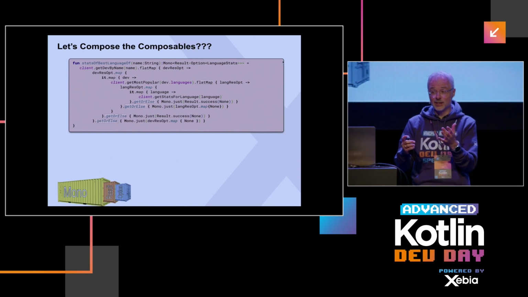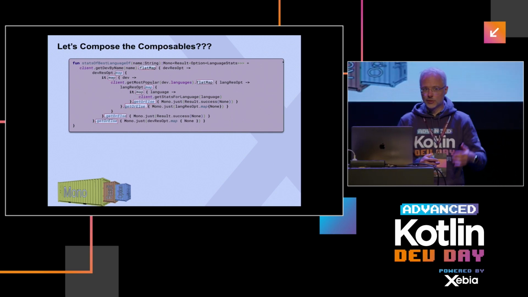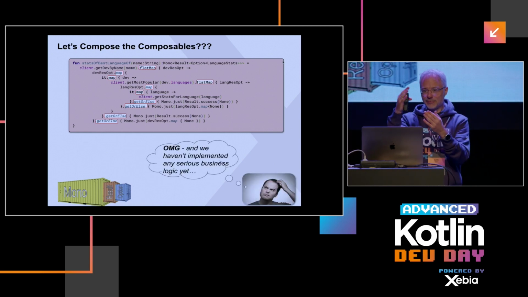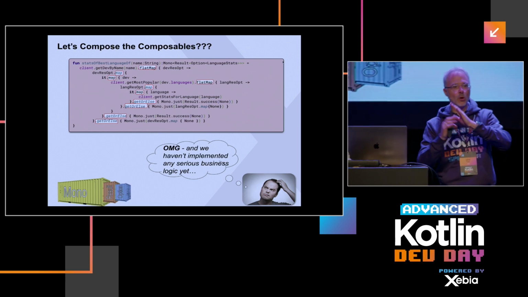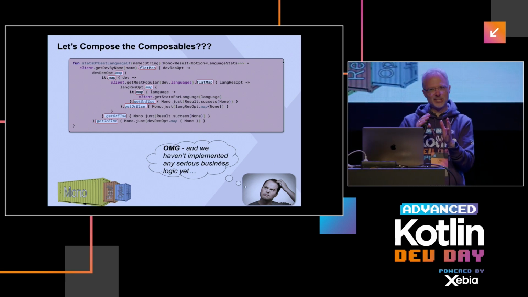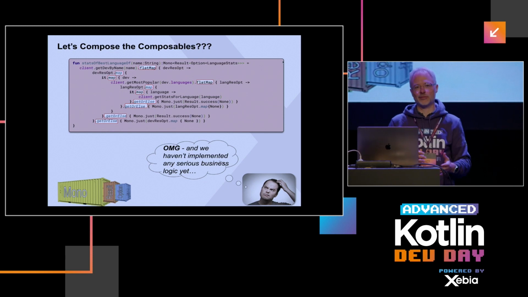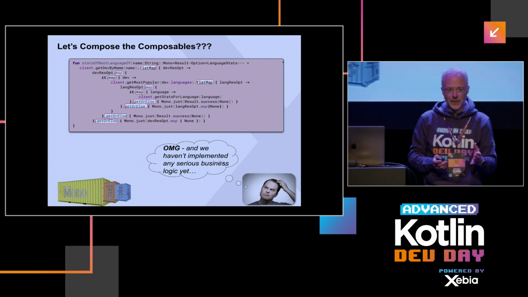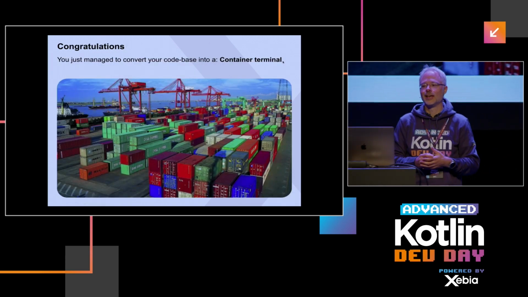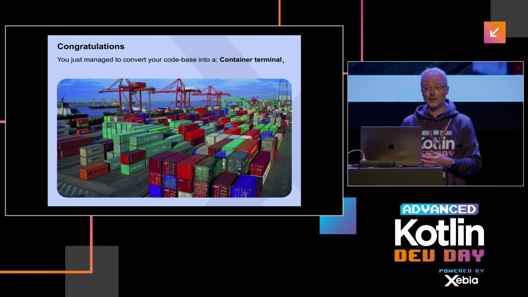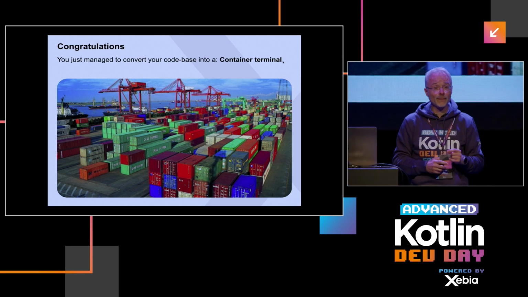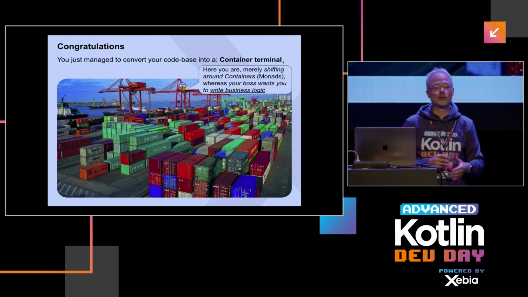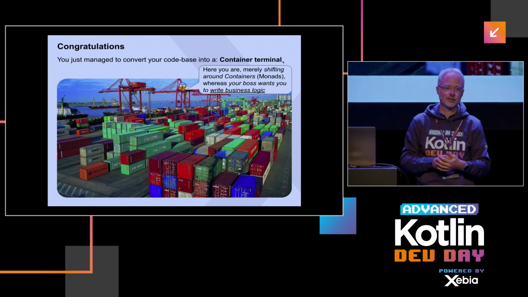And if you go down that route, then, well, you get code like that. And the only thing we do here is basically call these three services. And as said, you have map many times, but each time, depending on the monad you use, it has a different meaning. So map is not equals map, and it's the same word, but it has a really total different meaning. And should you encounter yourself with such code, then congratulations. You were capable to turn your code base into a container terminal. And you know where you are. You're here at this crane, shifting around these containers. Whereas your boss wants you to write your business logic, not shifting around containers.